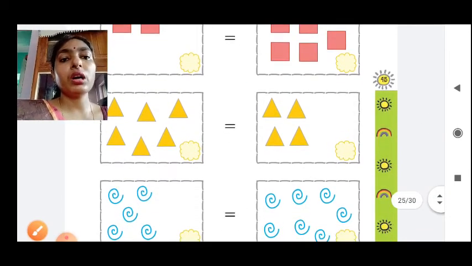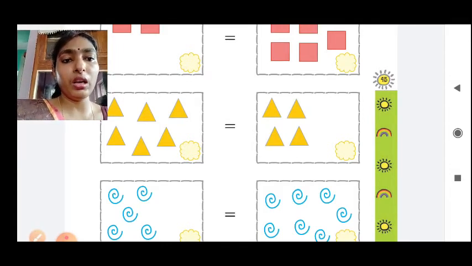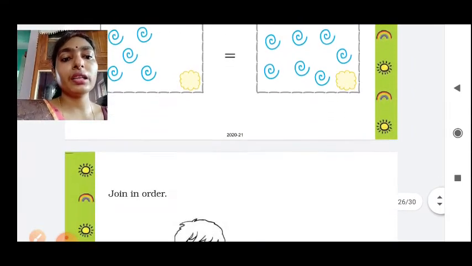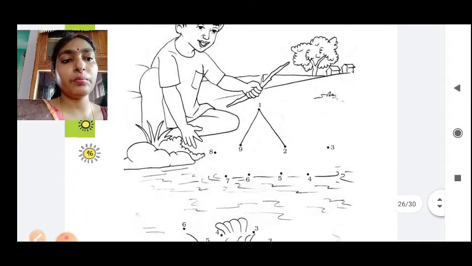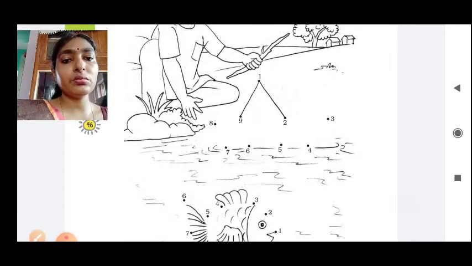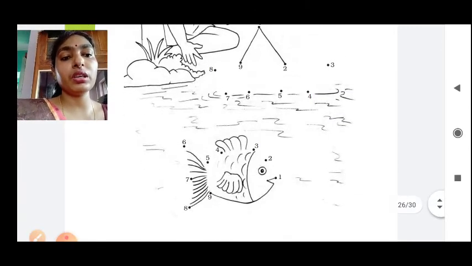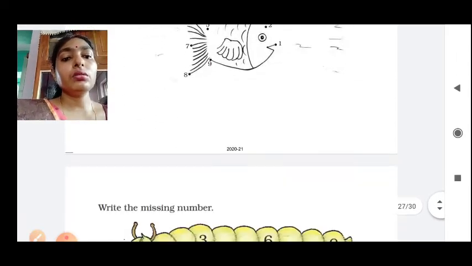So here 1, 2, 3, 4, 5, 6. Here only 4. So another 2 you have to draw to make equal. Okay. So like that you have to complete. And this game you can play. You should join this one, and nicely you will get one fish. Very nice it will be.